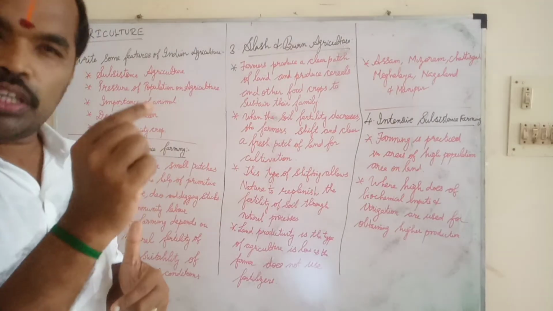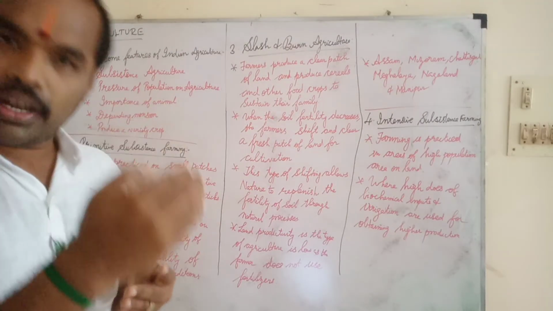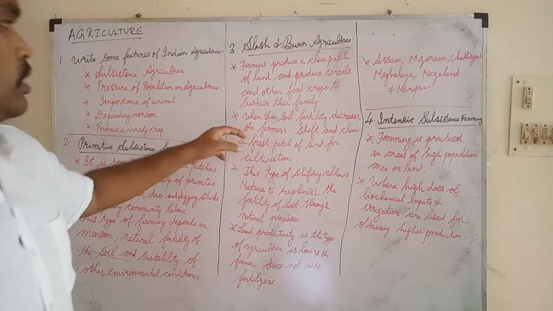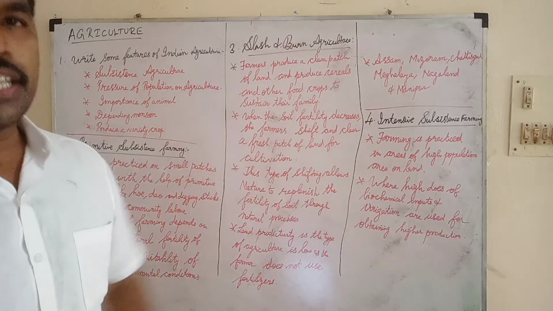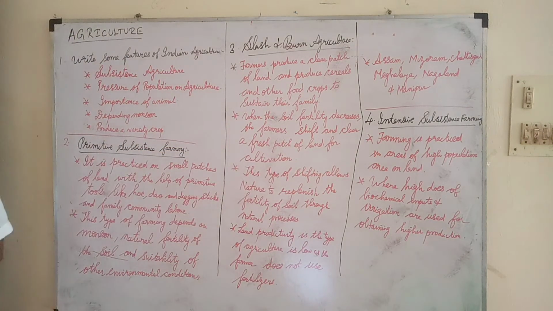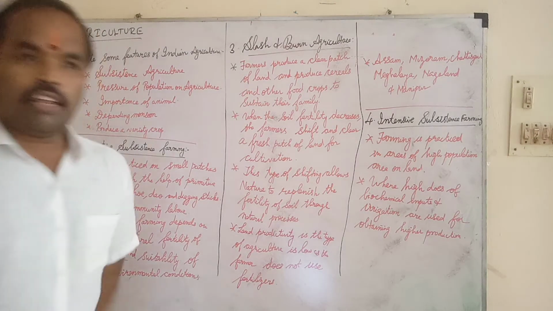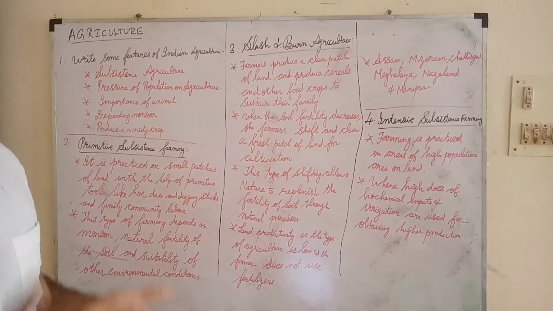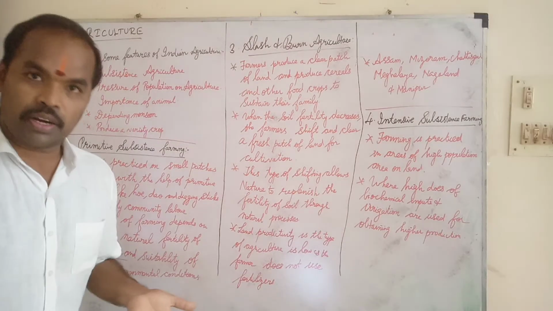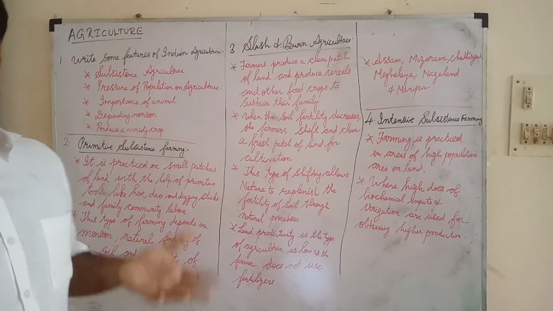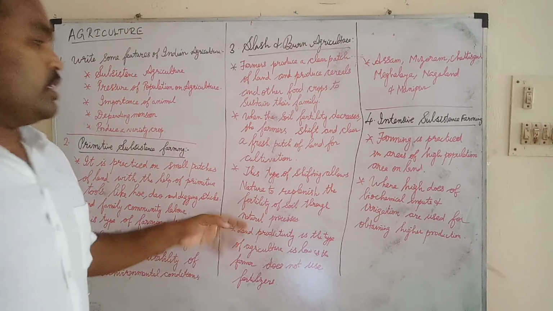In the word burning itself, we can easily identify it as producing cereal crops, food crops. When the soil fertility decreases, the farmers shift and clear a fresh patch of land for cultivation. Mainly for cultivation purposes, how the land and seeds would be prepared and how it would be produced. So this is about slash and burn agriculture.